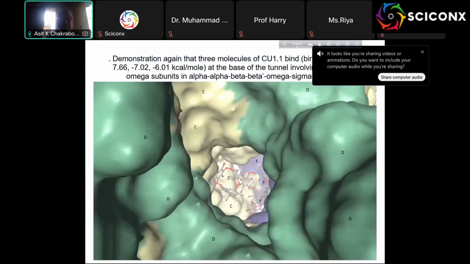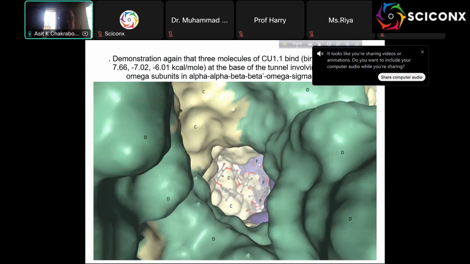And otherwise, if you look, here is another crystal structure. The method is, you must have one crystal structure. Then you can say where your substrate is binding, they can do that. So this is another job performed by another group of workers. This is astonishing work, making the crystal of the RNA polymerase subunit, and showing where the rifampicin is binding. But I am showing my NO2 binding, and these 3 submolecules are binding there.